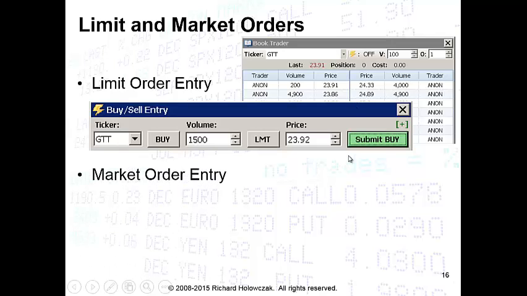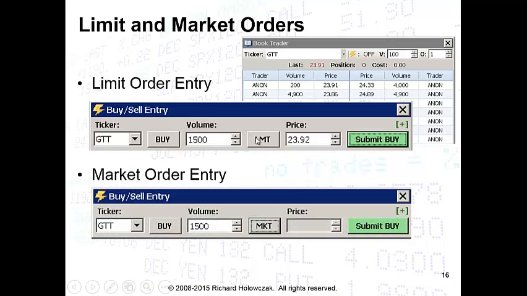For a market order, in the event that we want to trade right away, we simply click the LMT button to become MKT, and you'll notice that the price goes away. In this case now, a market buy order for 1,500 shares will immediately trade with the best asking price in the book. If no other orders enter the market and I click Submit Buy, we would purchase 1,500 shares at $24.33. It would be an instantaneous purchase on our part.